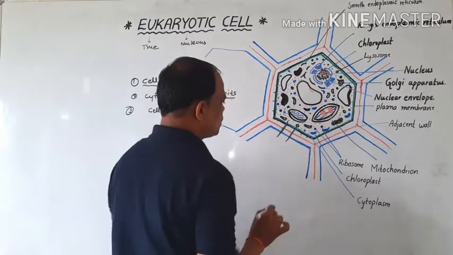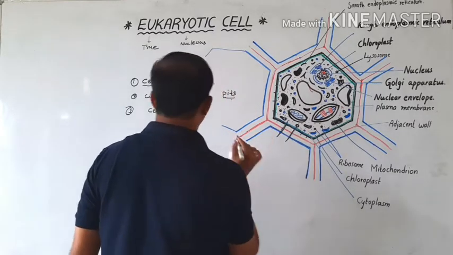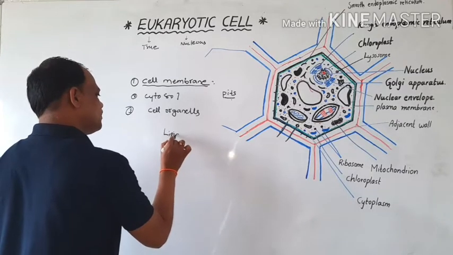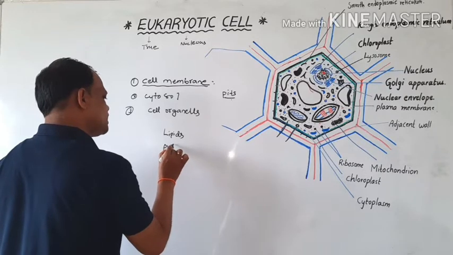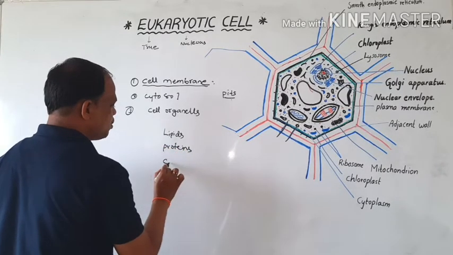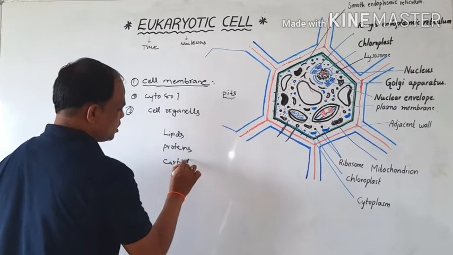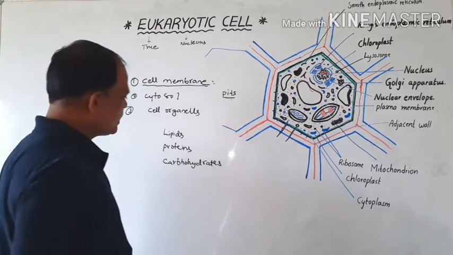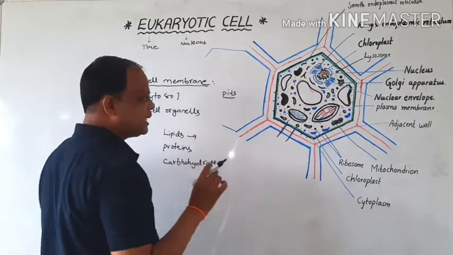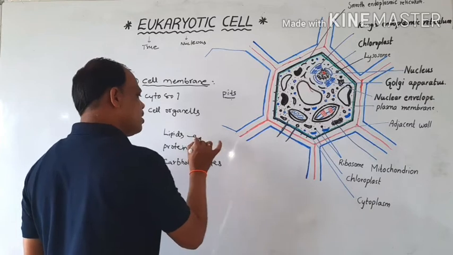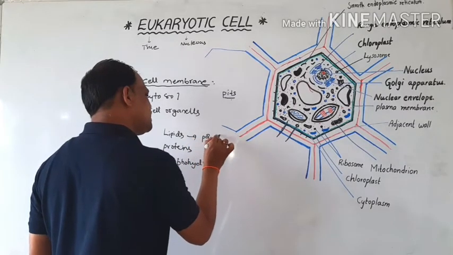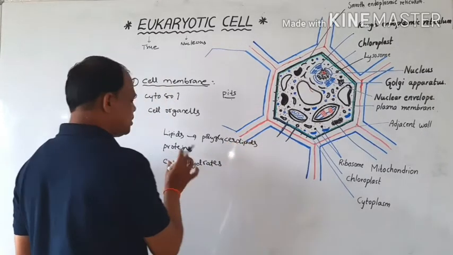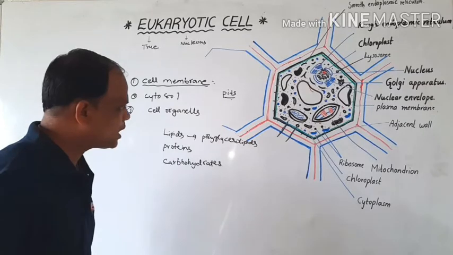This layer is called the cell membrane, and it is made up of lipids, proteins, and carbohydrates. The lipids are present in the form of phosphoglycerolipids, and proteins and carbohydrates are also present.